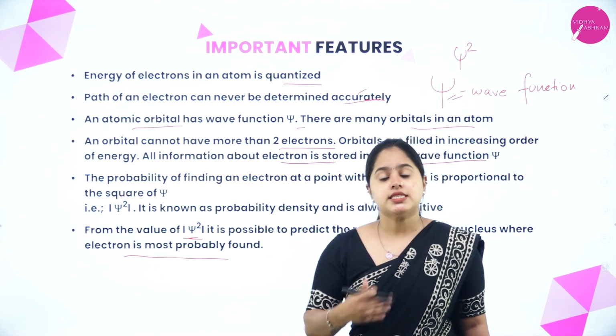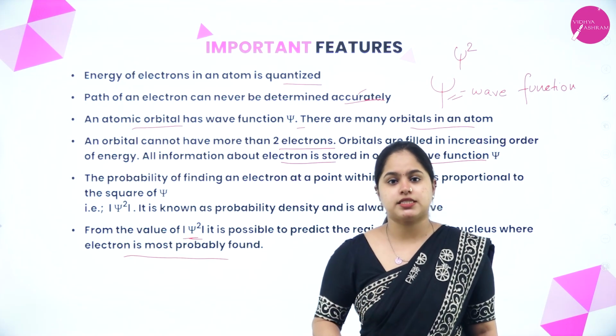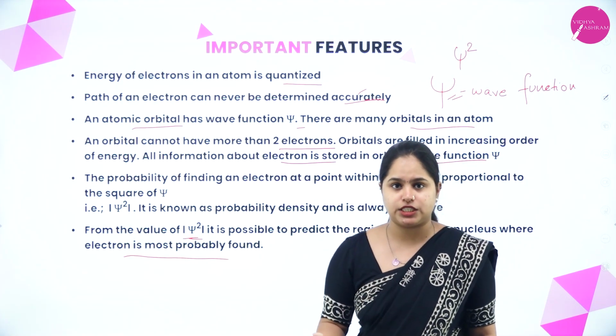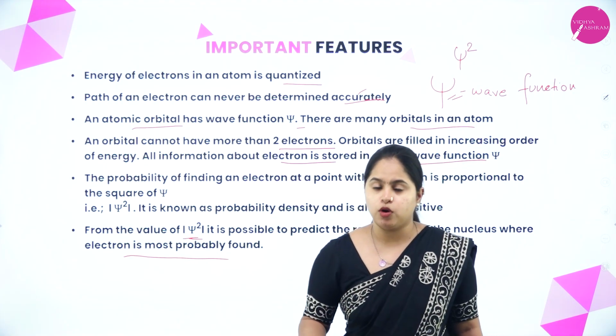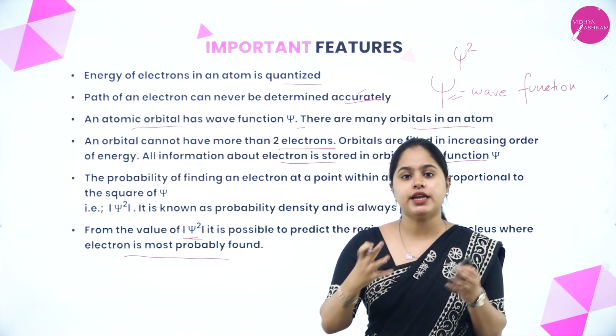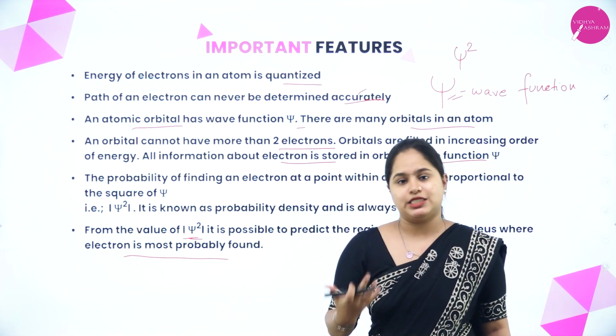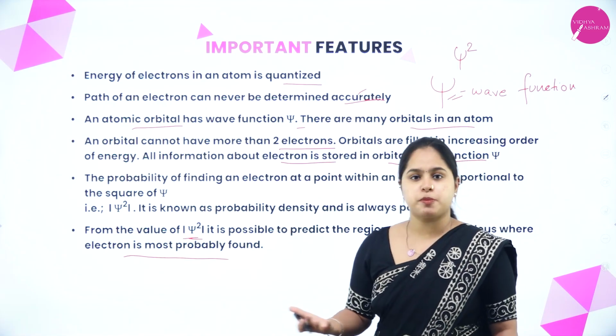Okay, so to understand more about the atomic orbitals, where exactly they are present, their shape, size, and orientation, you need to study what are called quantum numbers, which will help you in correctly defining and understanding the details about the atomic orbitals. So I hope this part is clear.